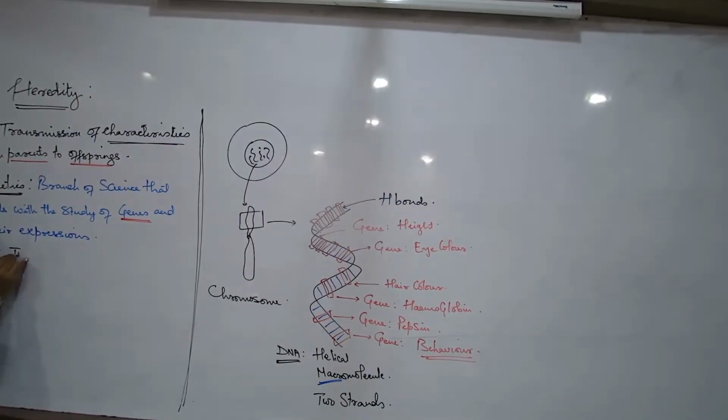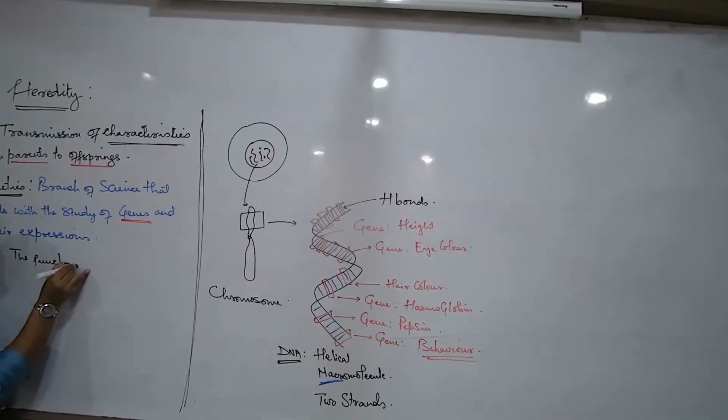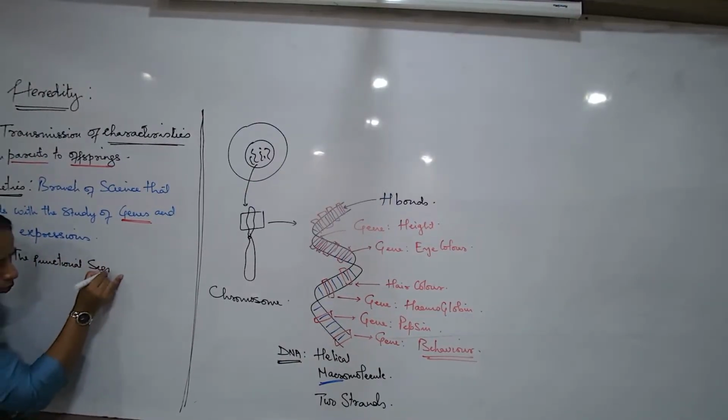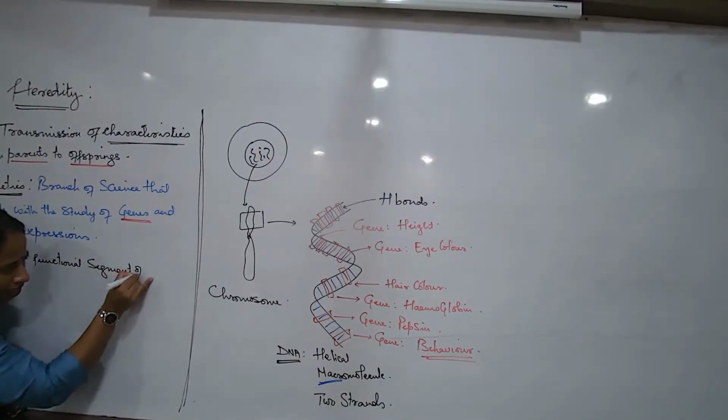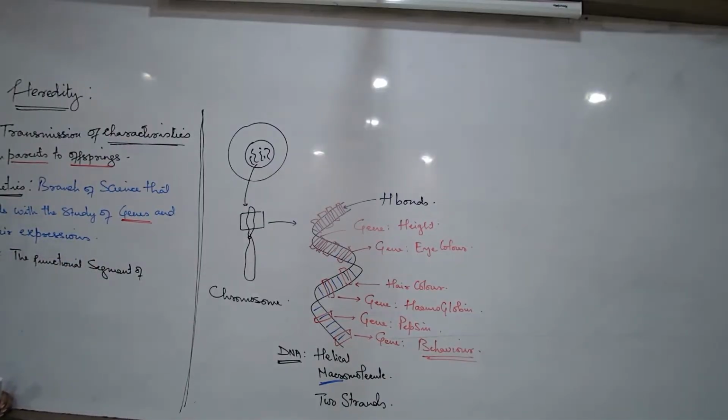So what do you write? Gene is the functional segment of the DNA. Why the word functional? Because every specific segment is performing a specific function.